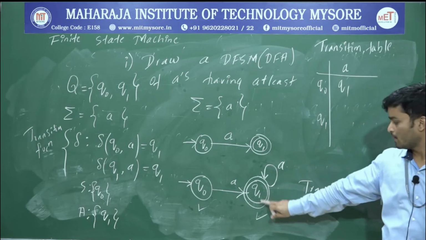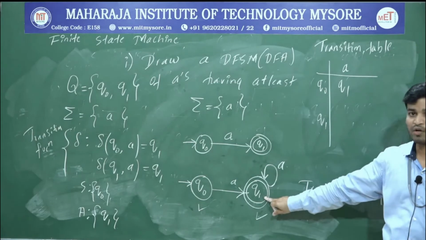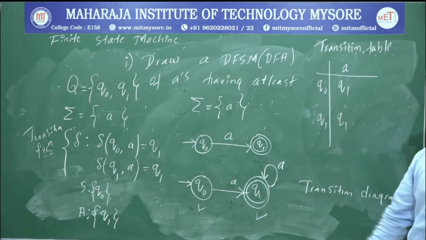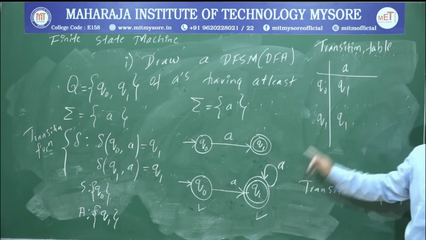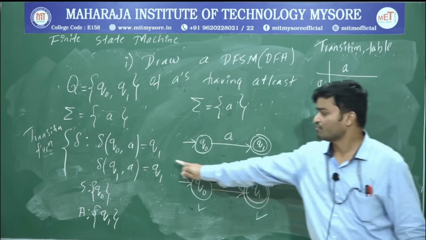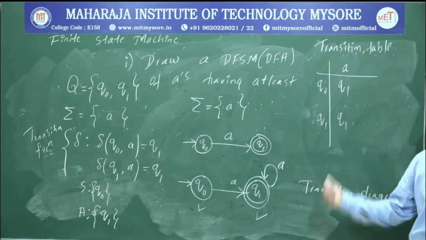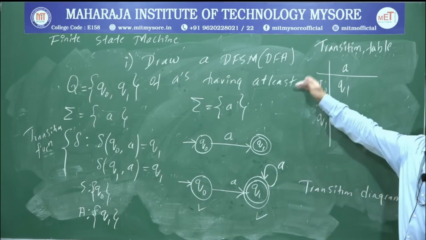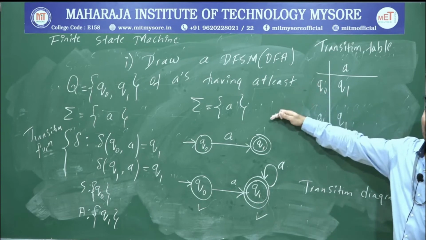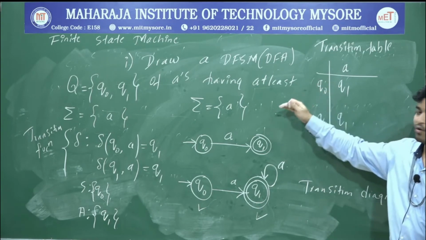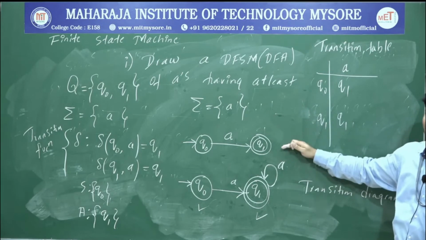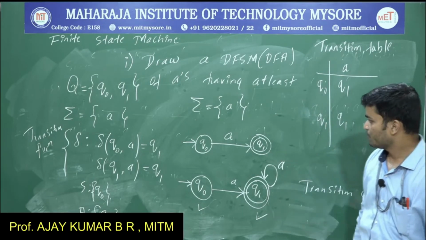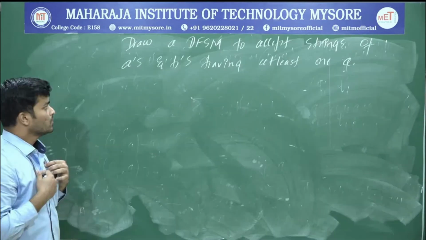What is Q1 upon A? Q1 upon A is again Q1. So write Q1. This one is your transition diagram, transition table, transition function. This is how we can construct your DFA. So first read the question, write sigma, then write the language, construct the skeleton, then build the muscle. We'll consider one more problem, then you can understand.